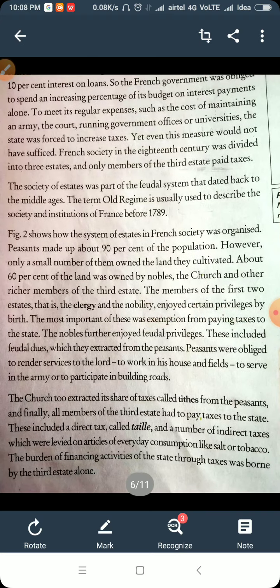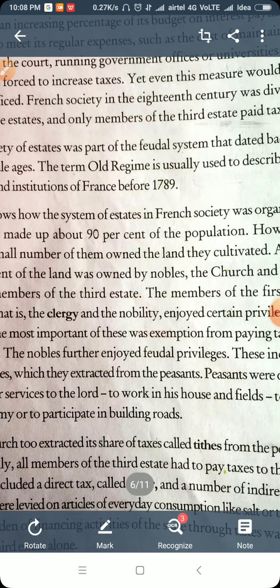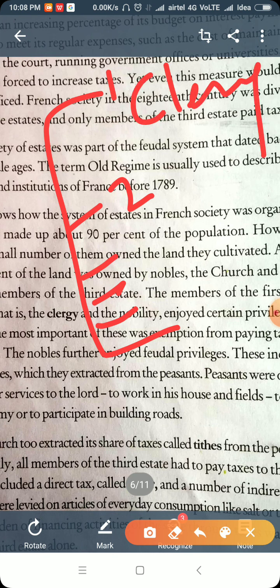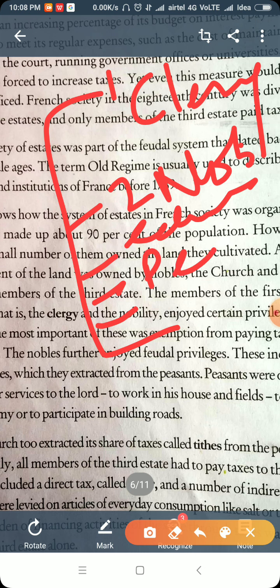It's not given here, this division of society. It was divided into clergy, nobility, and the third estate. So the system of estates by which French society was organized, with peasants making up 90%. The three estates were first, second and third, and the third was again divided. First was clergy, second was nobility, third was educated people and professionals, then peasants, then the landless.